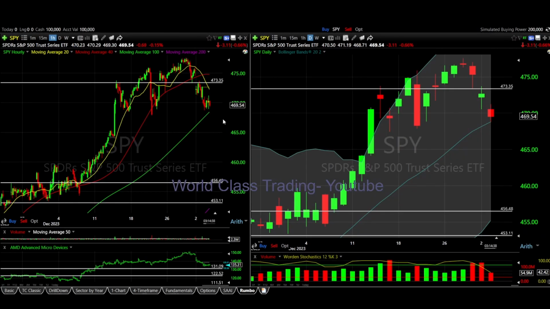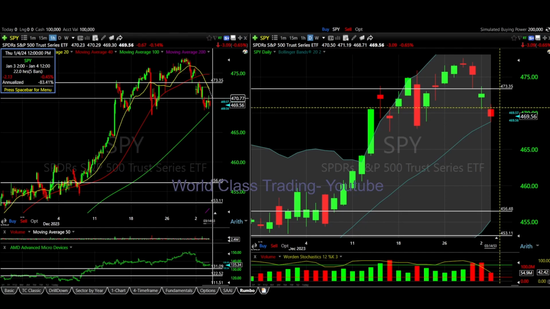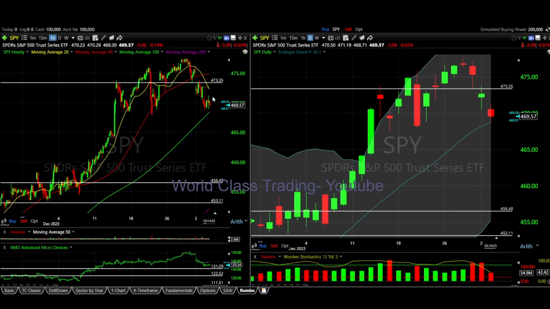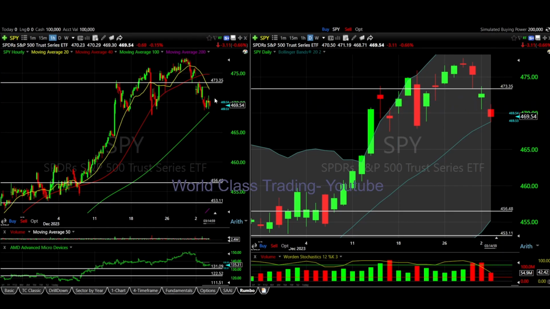Finally, SPY. SPY is in a tricky position. It's right at the middle line. So A, it's going to bounce upwards. So I'd say a nice bounce upwards would be breaking the moving average of 20, because moving average 20 will eventually reach this point. I'd say like tomorrow, because it's 3:14, 3:15 on a Wednesday. So I guess Thursday it's going to reach, right? So tomorrow when it reaches, if it breaks the moving average 20, it's going to go upwards all the way